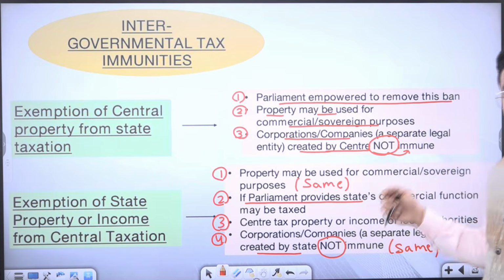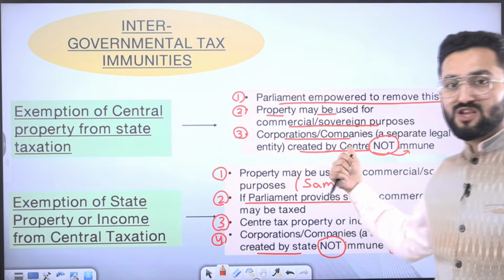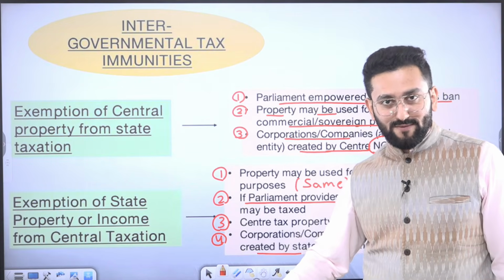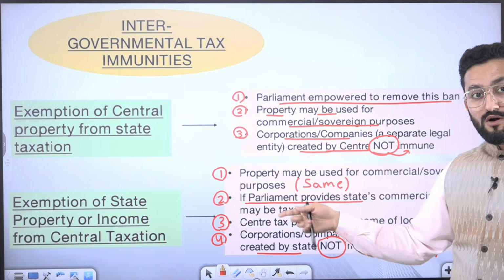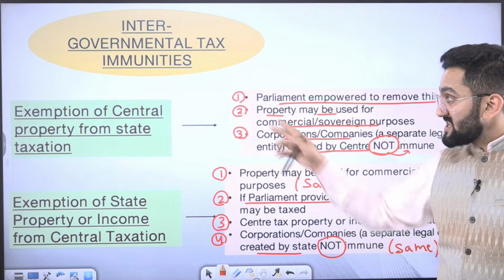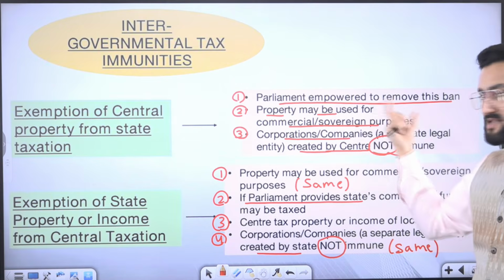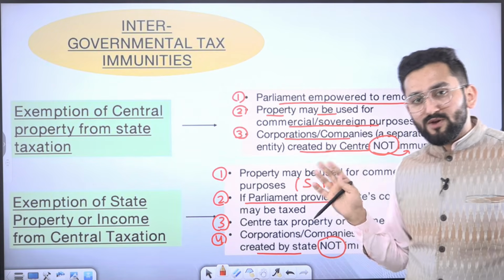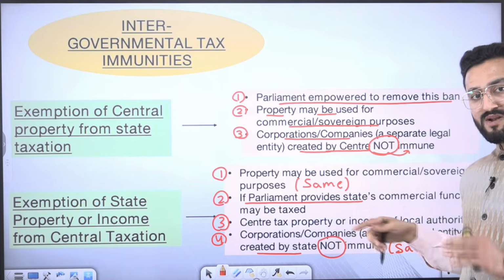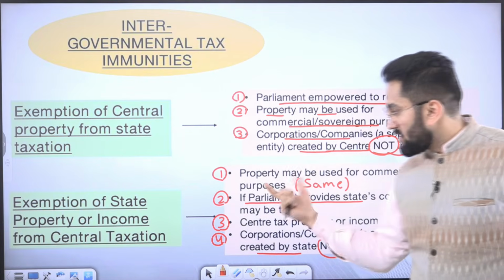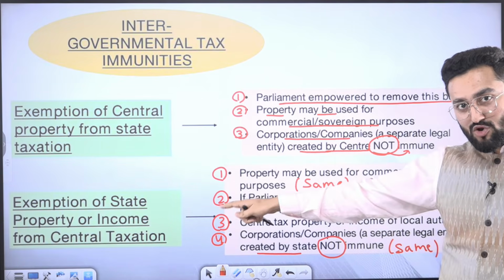Corporation companies, if the central government has some corporation companies, they are not immune from such taxation. State government can impose tax on them, okay? Now, when it comes to exemption of state from center, please remember there are 3 points. First, the ban can be removed by Parliament themselves. Second, commercial or sovereign, however they use it, no taxation by state, okay? Corporation companies, tax can be imposed, no immunity. Here, property may be used for commercial or sovereign purpose, same. State also has this immunity.